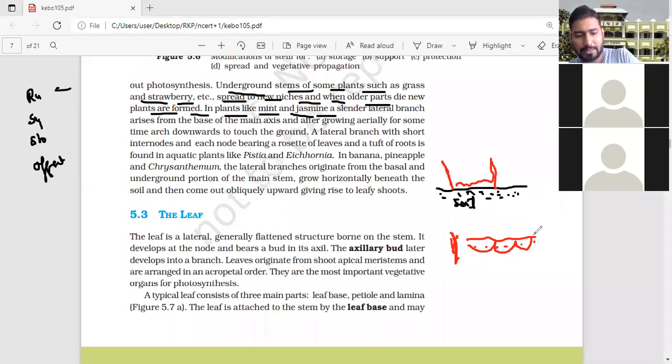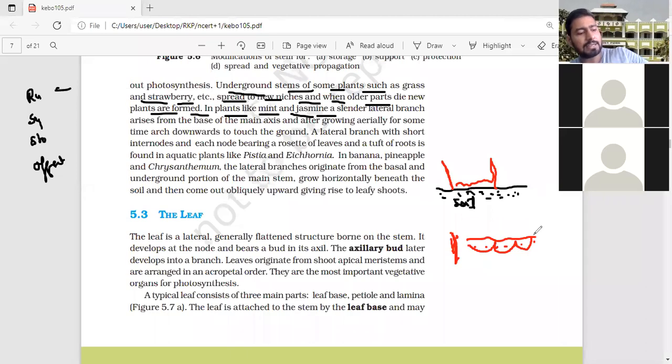Yes. Now, what did I tell about the sucker? Sucker: it is a runner-like non-green branch which develops from the axil in the underground.